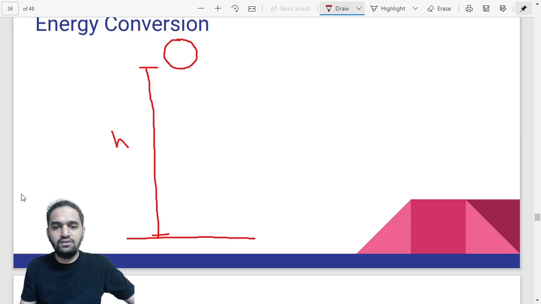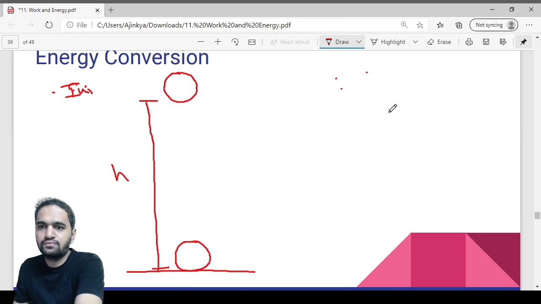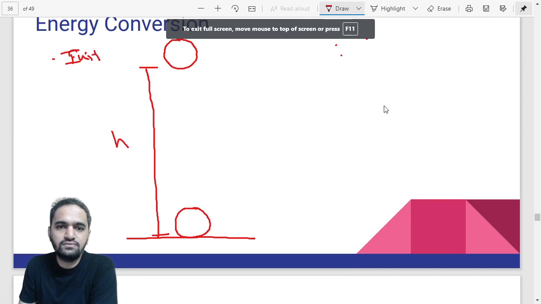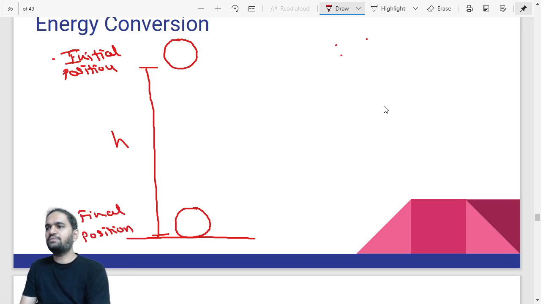After that, the ball falls down, and the final position is this. This is the initial position and this is the final position.